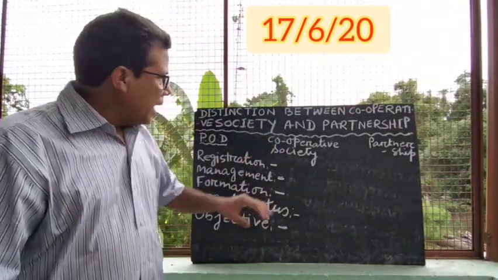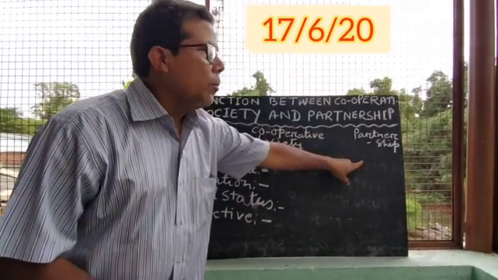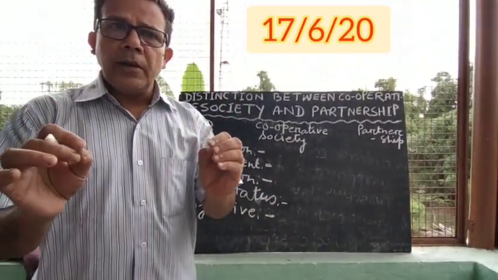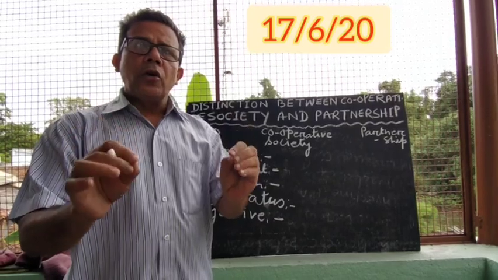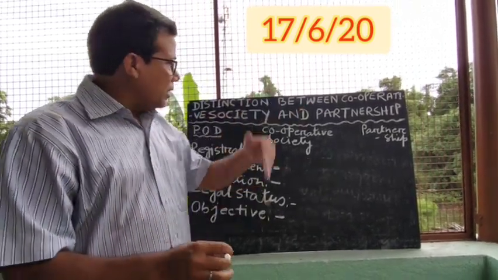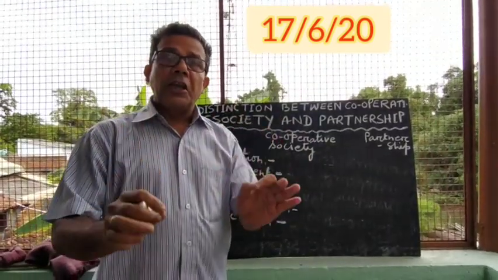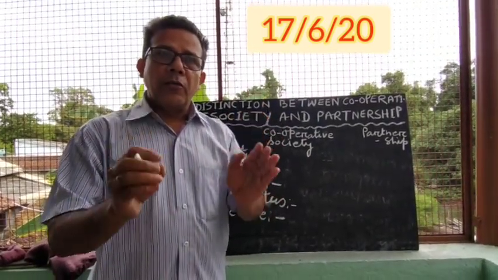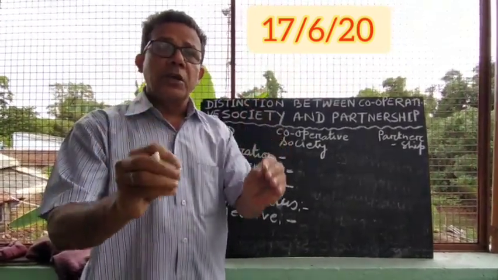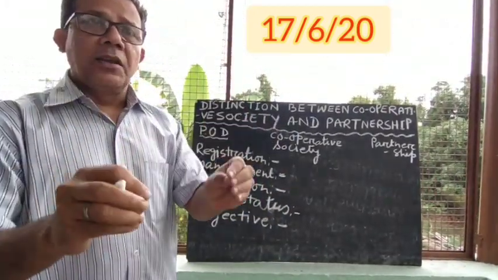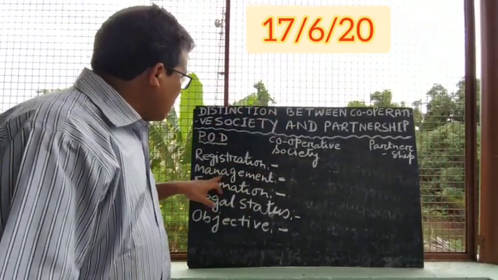And you know, in partnership the registration is not compulsory. So in partnership what happens? Whether you register the partnership business or not, it is not compulsory. On the other hand, in cooperative societies, the registration is compulsory. That means whenever you are going to run a cooperative society business, you have to register it as per the government law. Now the second point, management.